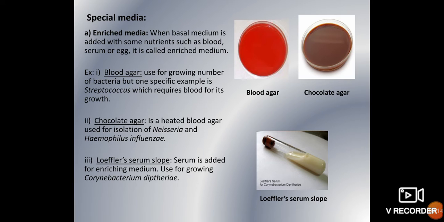For example, Haemophilus influenzae mainly requires NAD and NADP as growth factors, so it will grow very well on the chocolate agar. Next, inspissated serum slope. Serum is required for growing the bacterium Corynebacterium diphtheriae, the causative agent of diphtheria. So this one will be used for growing Corynebacterium diphtheriae.